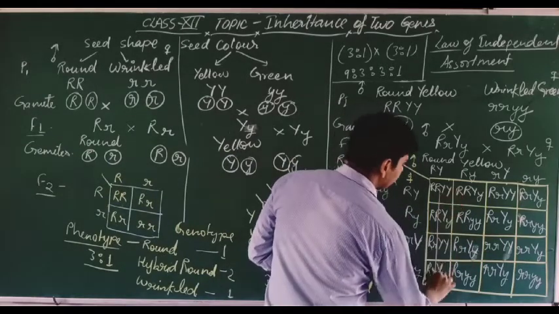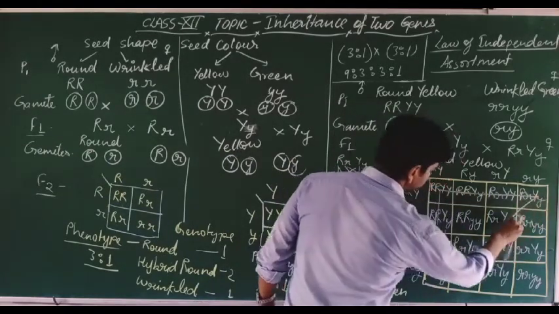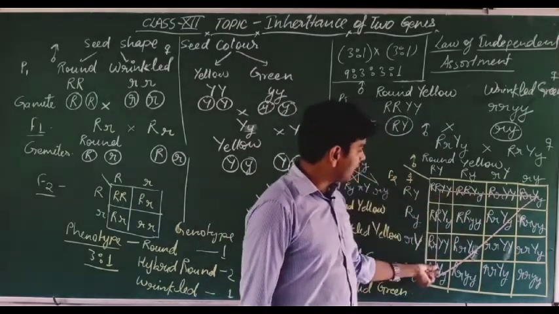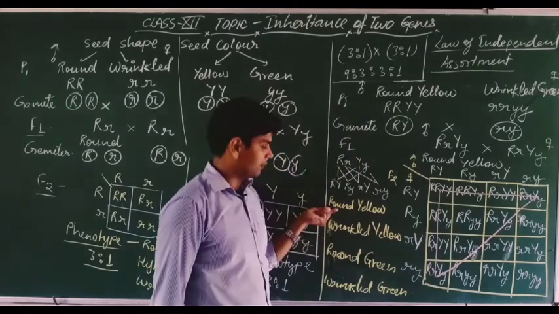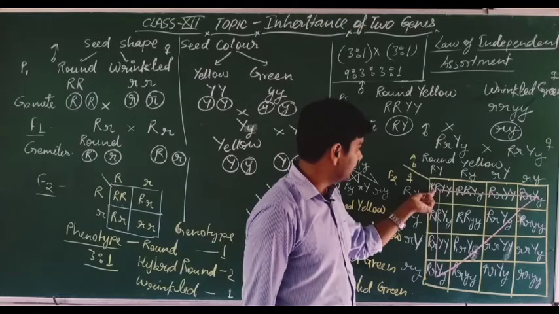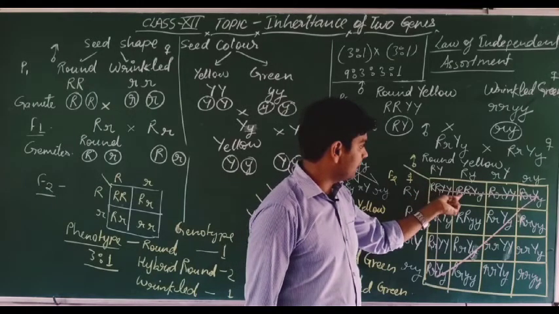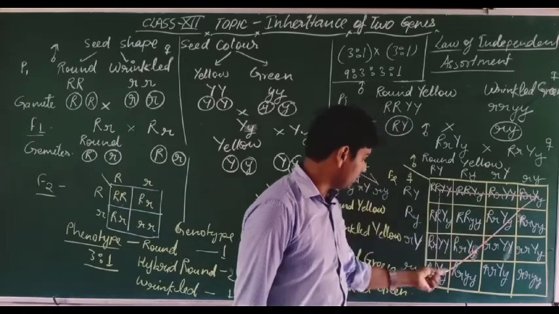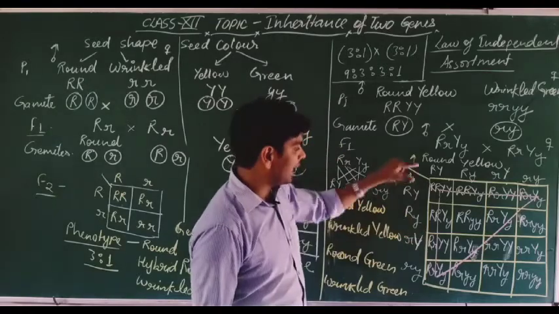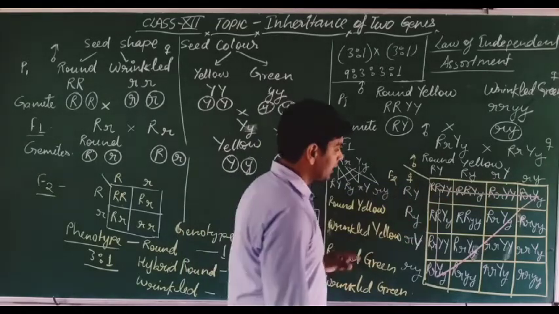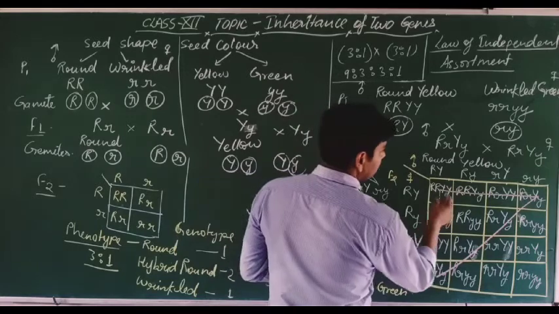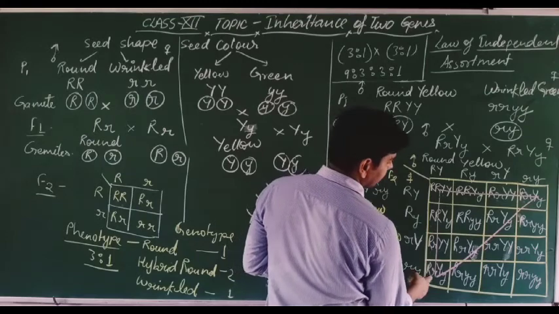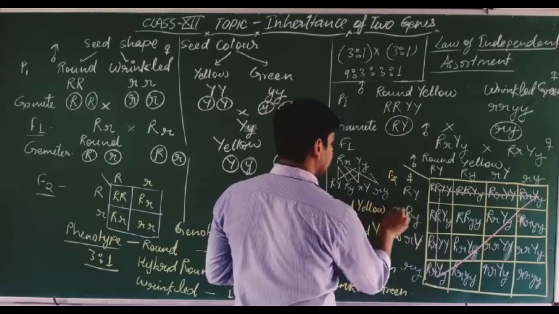Okay. So here make the first bigger triangle. You are looking that the lines of this triangle have this phenotype, round yellow. So check it: capital R, capital R, capital Y, capital Y; capital R, capital R, capital Y, small y: round yellow, round yellow, round yellow. All are round yellow on this triangle. So next we are getting how many round yellow? So here 1 2 3 4, 1 2 3 4, 5 6 7 8 or 9. So we are getting the 9 round yellow.